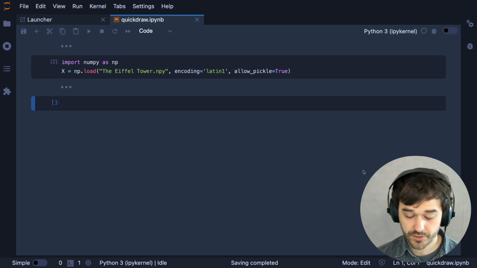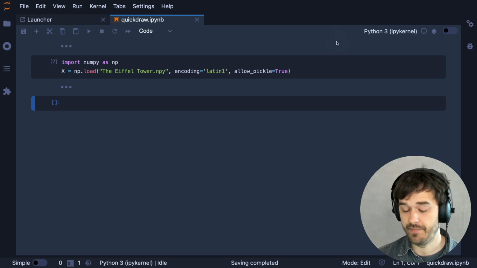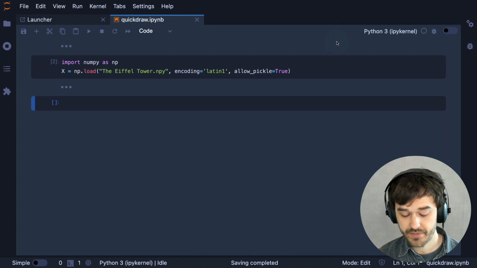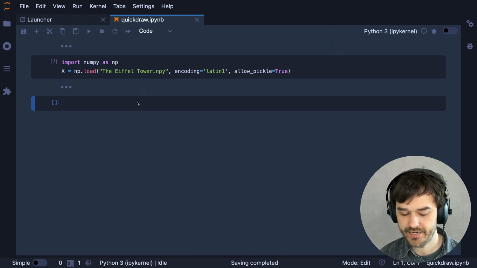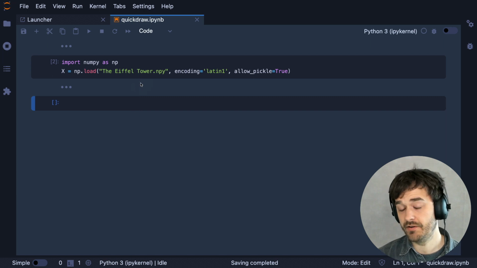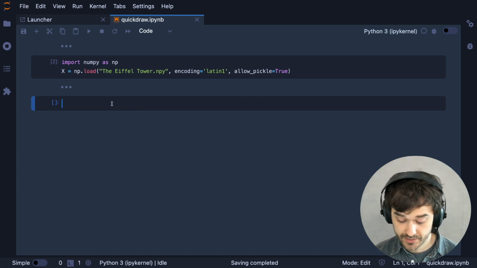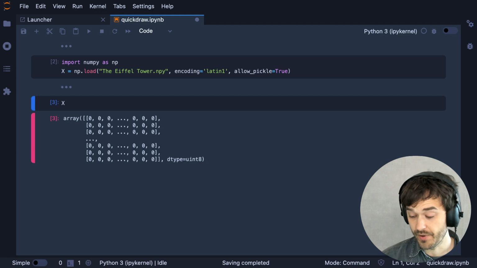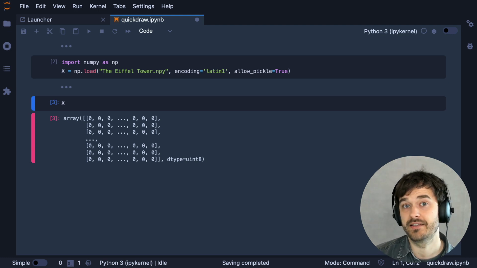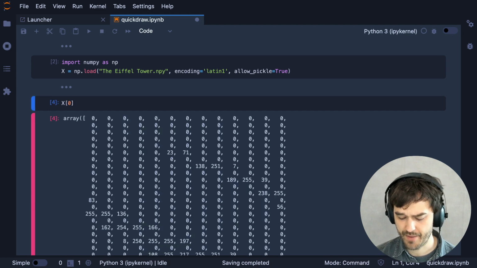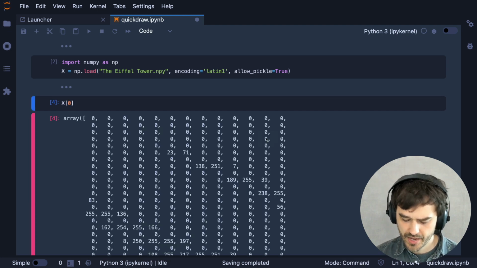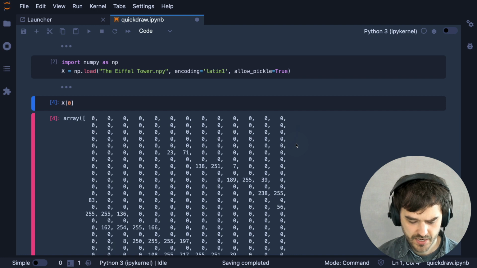All right, so I am inside of my Jupyter Lab environment now, and what I'm doing is I'm loading in this big NumPy array, and that NumPy array is the data from the Eiffel Tower from QuickDraw. But by doing this, we do have this big array with numeric values that indicate the grayscale value. And what I can do is I can just grab the first row in this array, and here you can see that I have lots of numbers.